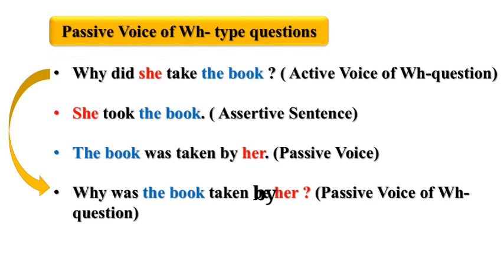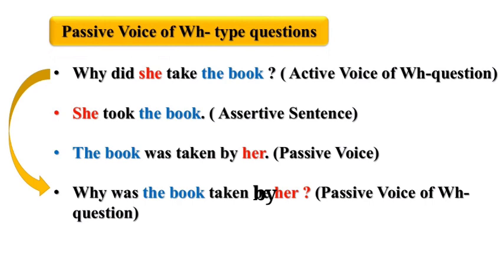Now see the example. Why did she take the book? Active voice of WH question. Now first of all, convert this sentence into assertive sentence. She took the book. Assertive sentence. Now write the passive voice form of the assertive sentence. The book was taken by her. This is the passive voice.